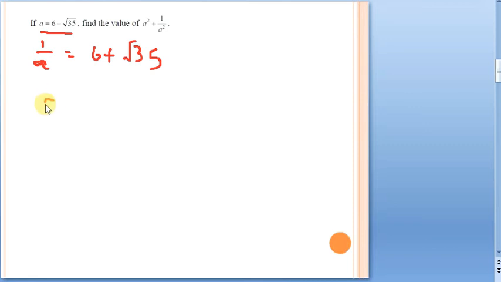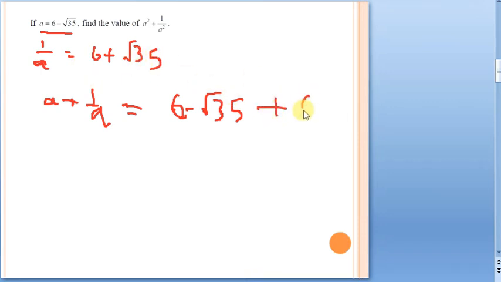Okay, a plus 1 by a. What is a plus 1 by a? That means we have to add the a and 1 by a values. So a value is 6 minus root 35, and 1 by a value is 6 plus root 35. I'm directly adding it. Now see here, if you add, minus root 35 plus root 35 will get cancelled.